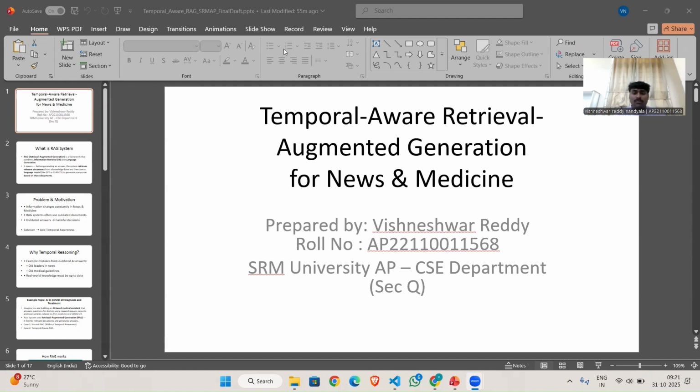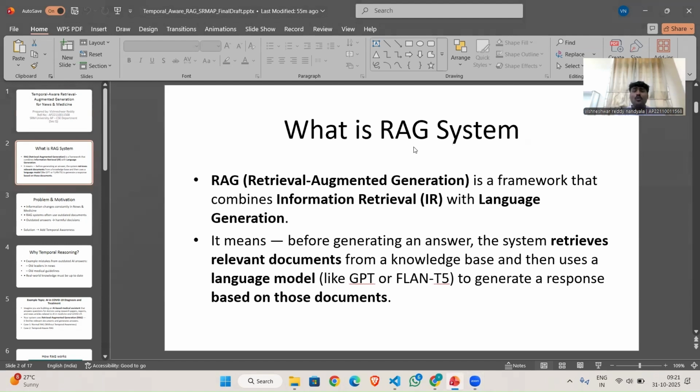Coming first to what is the RAG system? Retrieval-augmented generation is a framework that combines information retrieval and language generation. In simple words, when we ask a question to the system, it first retrieves the most relevant documents from a large knowledge base.